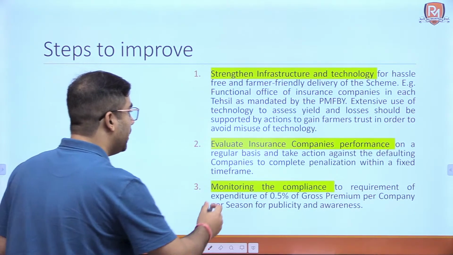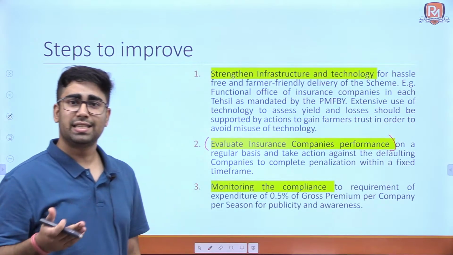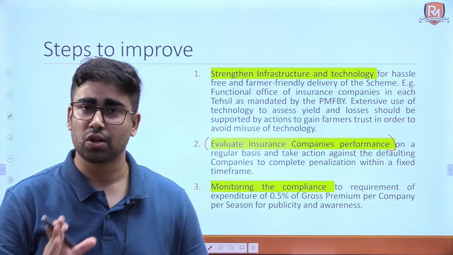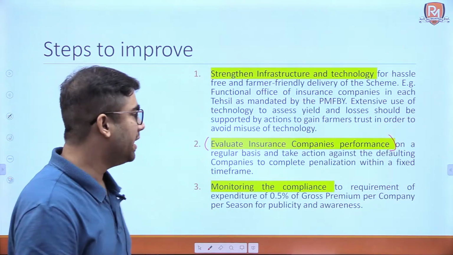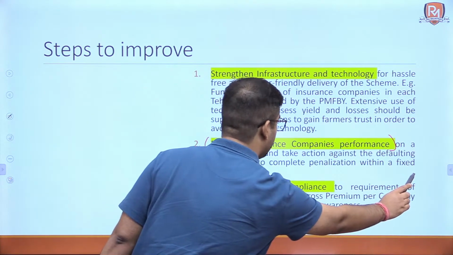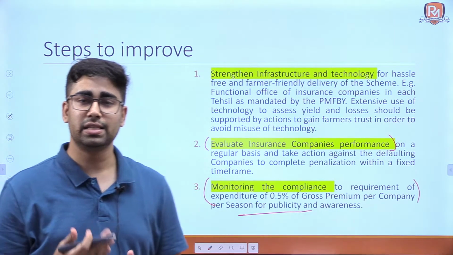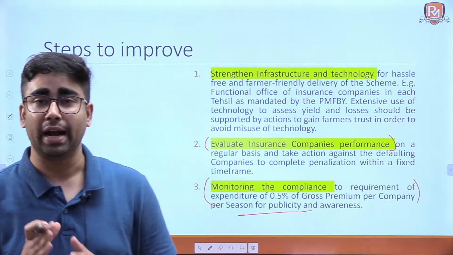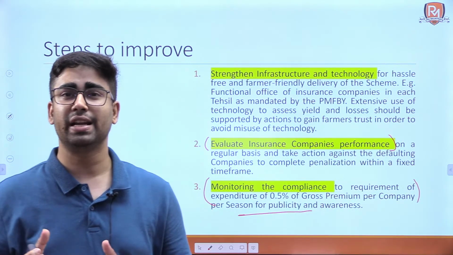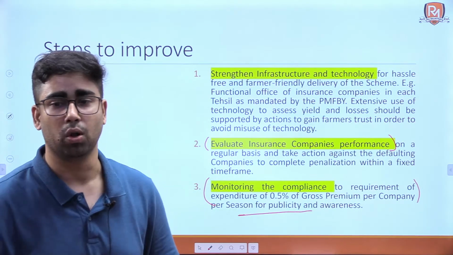Okay, evaluate insurance companies' performance, that is assess whether they are performing as per the desires of this scheme or not, and then see the compliance of the expenditure of gross premium per company per season for publicity and awareness, that they have to comply to spread awareness about this scheme. Are they spreading awareness about this scheme or not? We have to monitor that step also. Okay.